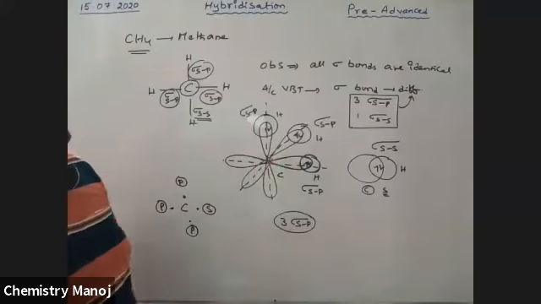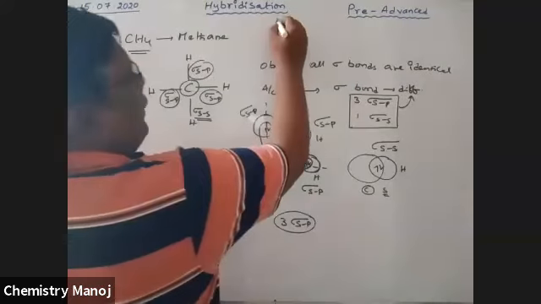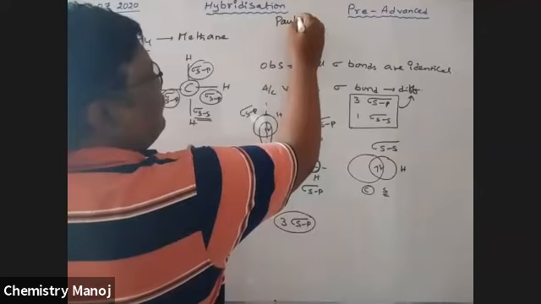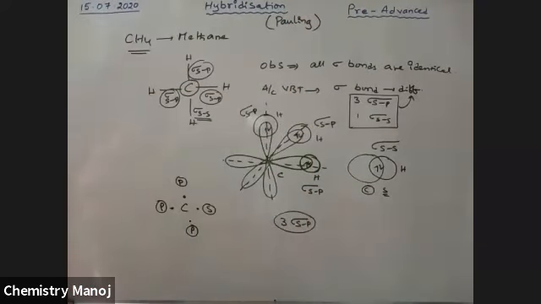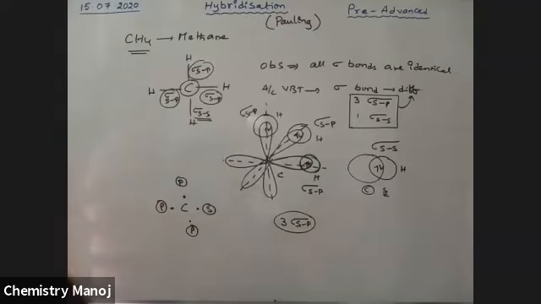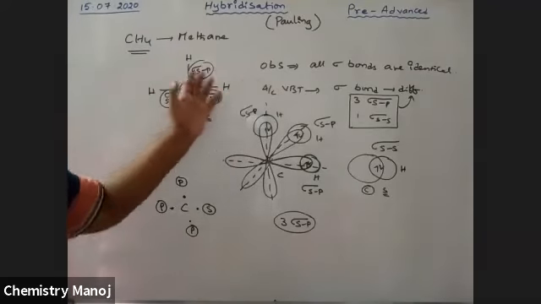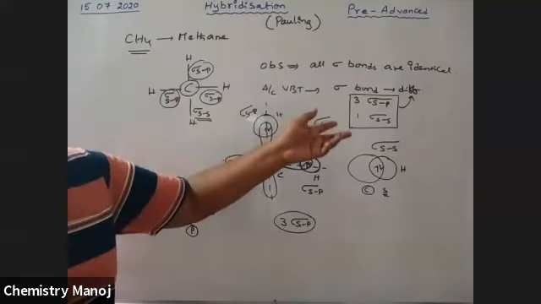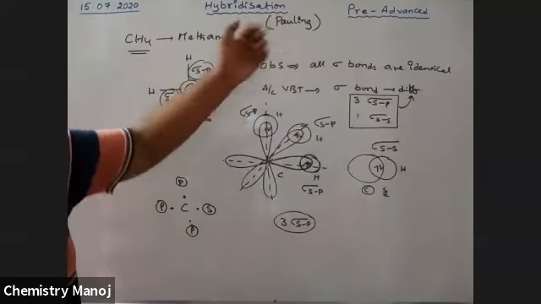So who proposed this hybridization? It was proposed by Pauling, and it is an imaginary concept. How did he explain the shape of the methane molecule, where all the bonds in methane are identical? Before going to that, what is hybridization?